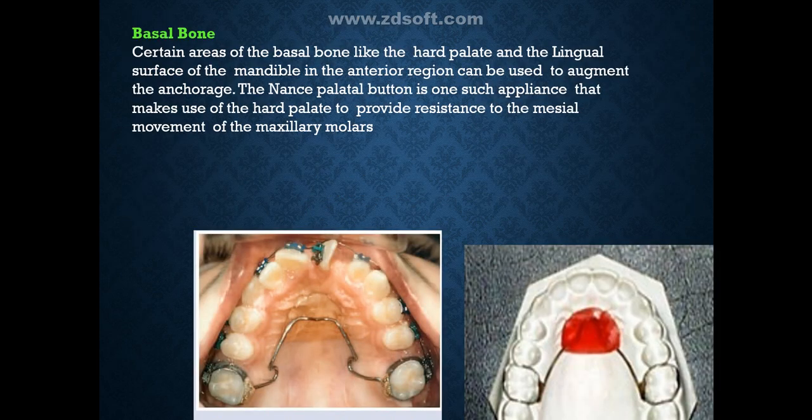Next factor is basal bone. Certain areas of basal bone like that of the hard palate and the lingual surface of the mandible in the anterior region can be used to augment the anchorage. The Nance palatal button is one such appliance that makes use of the hard palate to provide resistance to the mesial movement of the maxillary molars. As you can see in the figure, the palatal button can be used for removable or fixed appliances. Nance button is shown there.